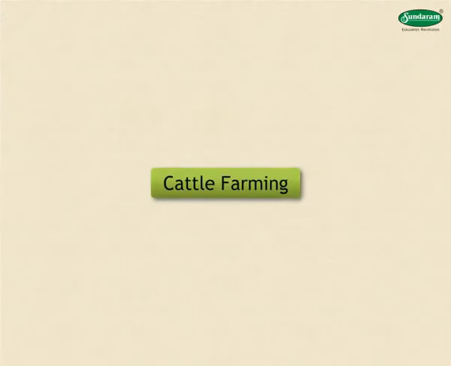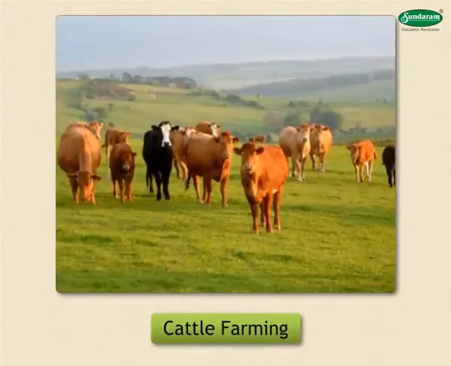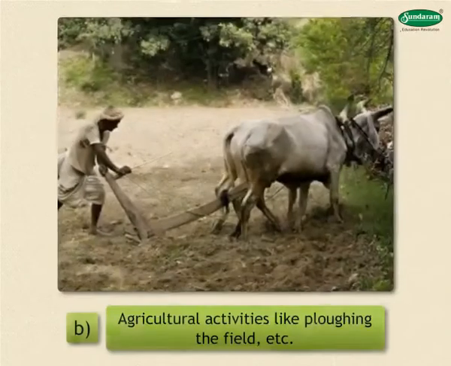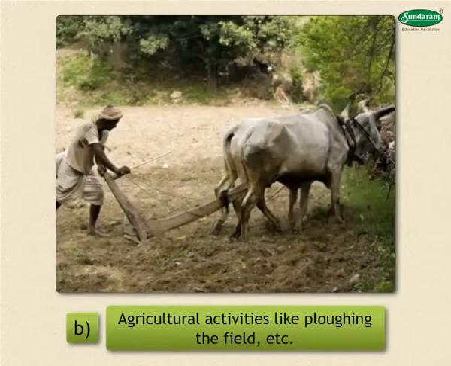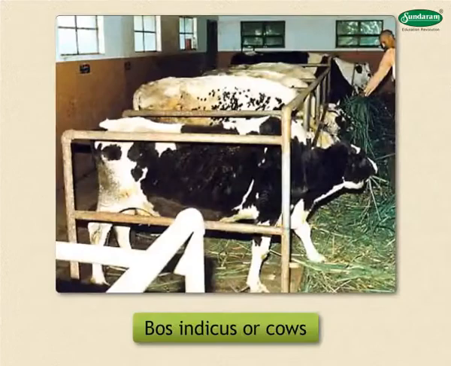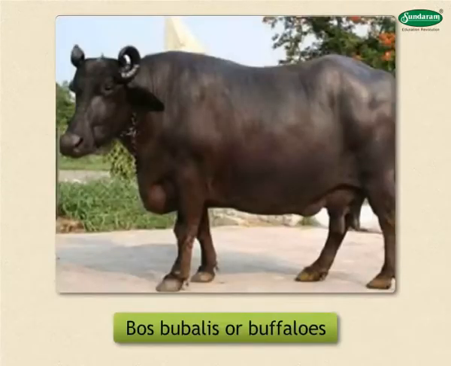Cattle farming. Cattle farming in our country is practiced mainly A. For production of milk and B. Agricultural activities like ploughing the field, etc. Indian cattle mainly belong to two different species. They are Bos indicus or cows and Bos bubalis or buffaloes.